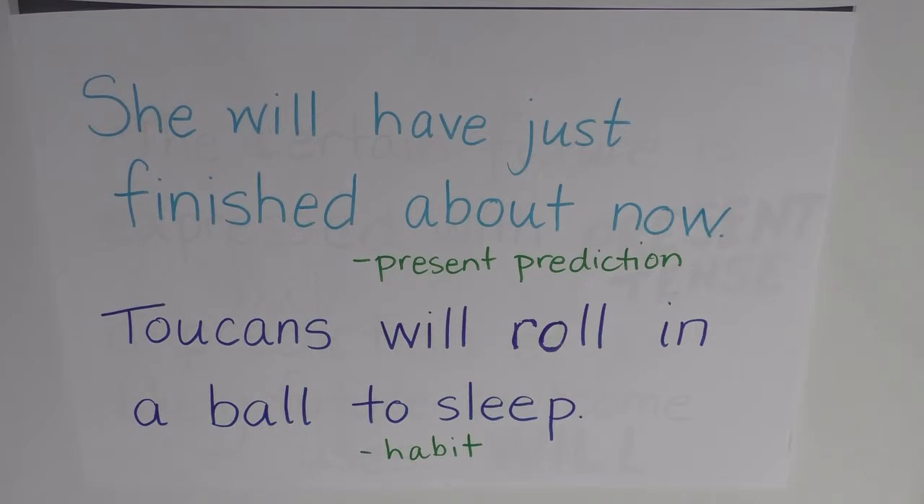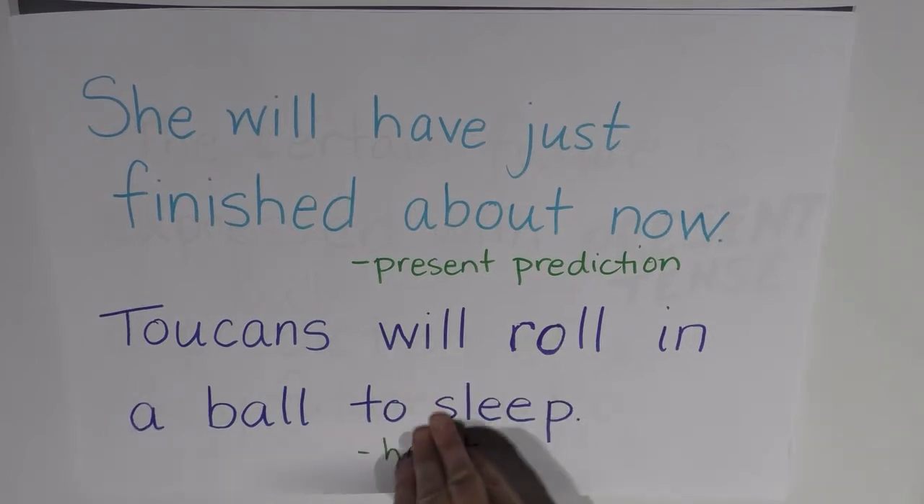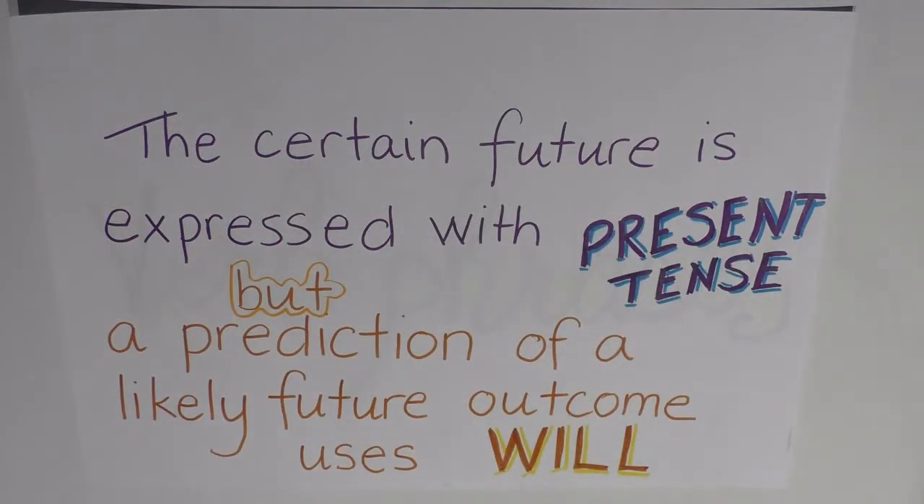So according to this, we can come to the following conclusion. The certain future is expressed with present tense, but a prediction of a likely future outcome uses will. I'll say that again. The certain future is expressed with present tense, but a prediction of a likely future outcome